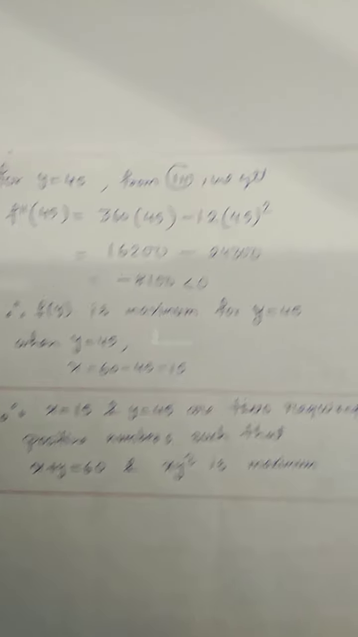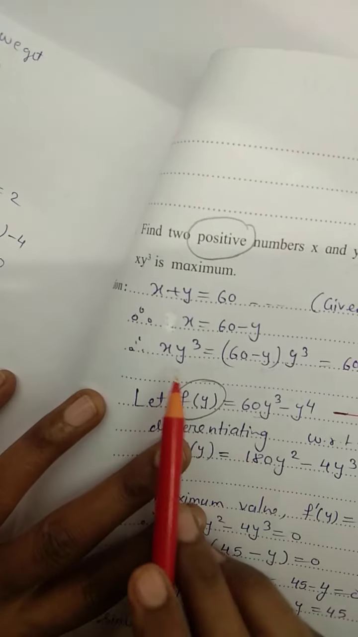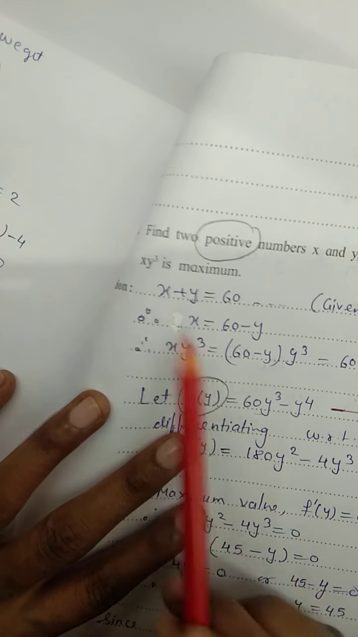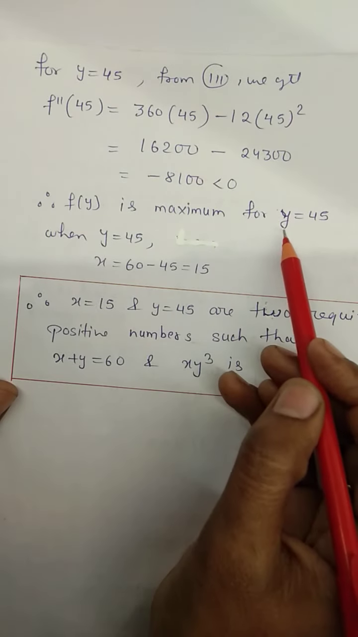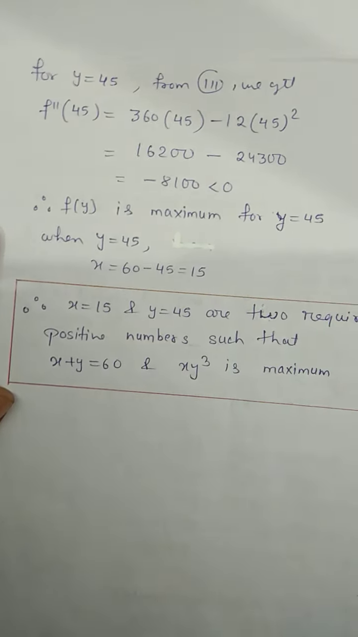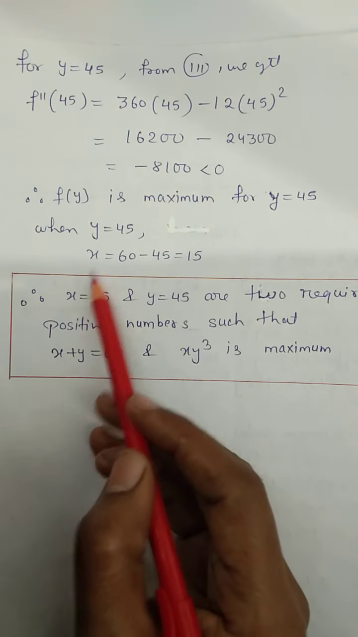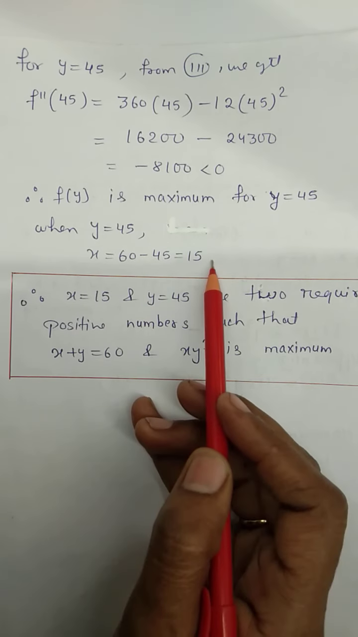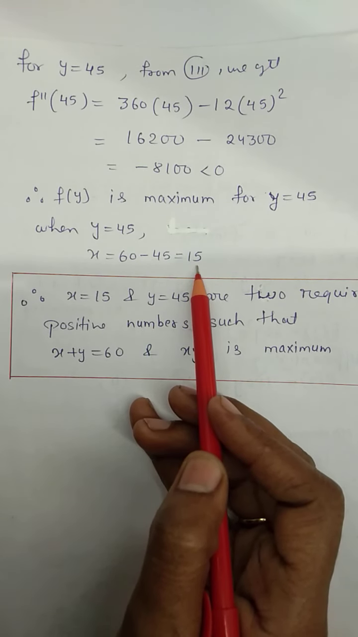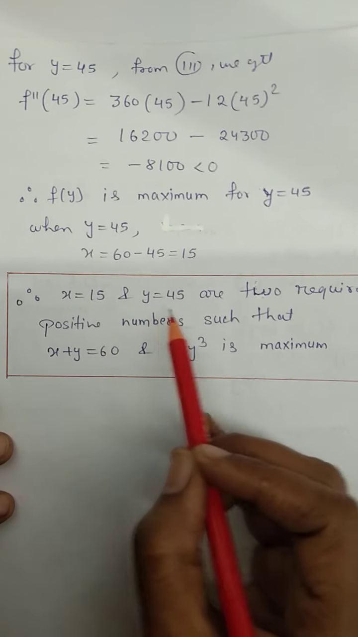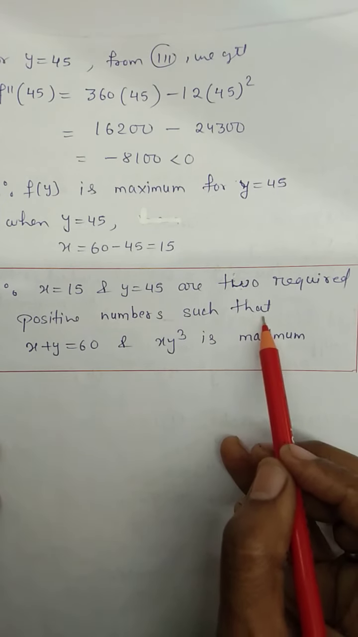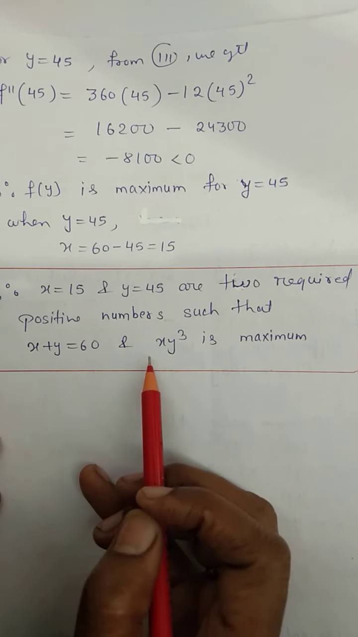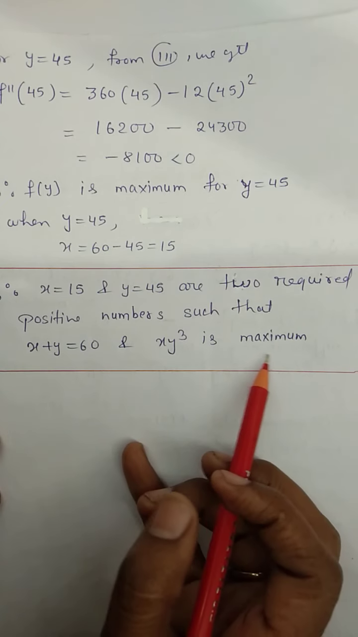Function is going to be maximum means what children? Means this one, x into y cube, is going to be maximum, and therefore this y is the answer, which means I can find the value of x using this y now. When y equals 45, the value of x is 60 minus 45, that is equal to 15. Therefore x equals 15 and y equals 45 are the two required positive numbers such that x plus y is 60 and x y cube is maximum.